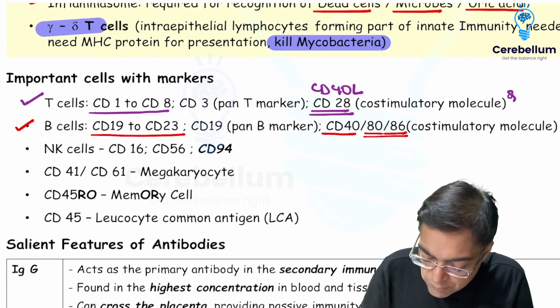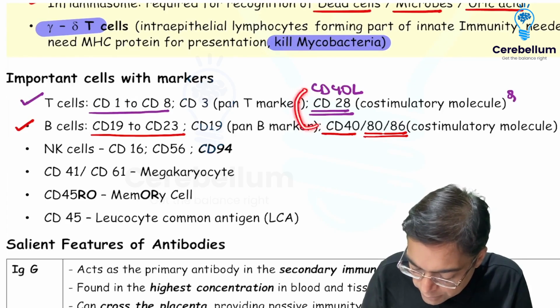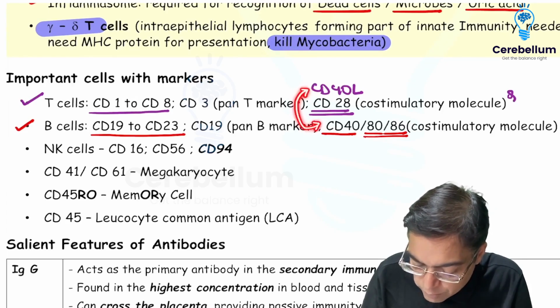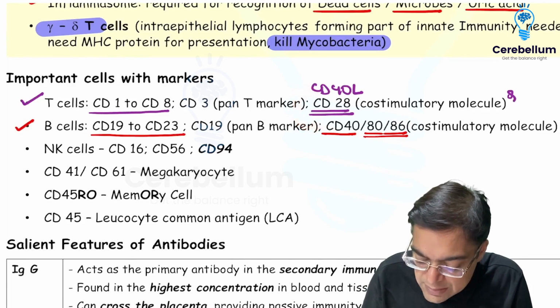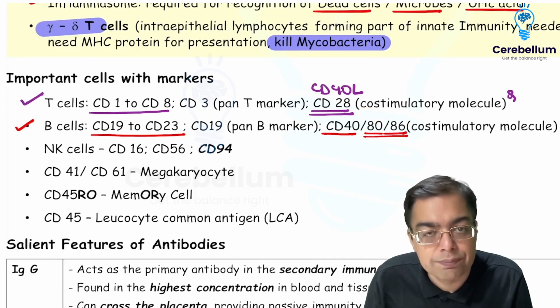Easier for us to understand when we are talking about molecules like CD40, this is what is going to be interacting with the CD40 ligand molecule on the T cells, and CD28 molecule is going to be interacting with CD80 and CD86. We'll have a discussion about this again in a few minutes down the line.